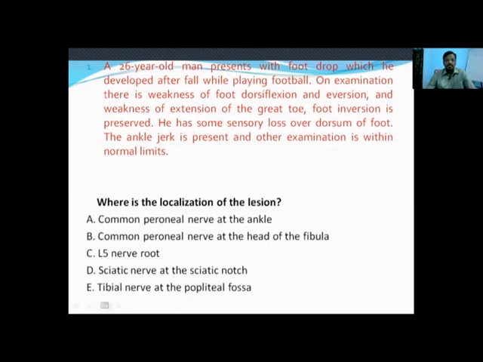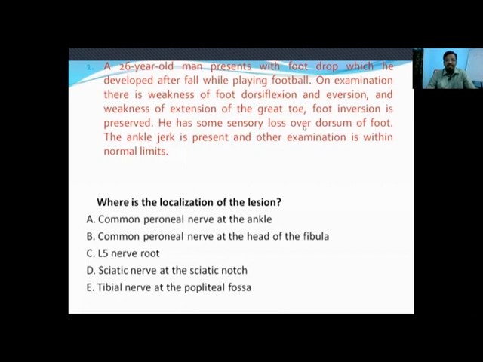Okay. How should we analyze this question? It is a young male who presented with foot drop. Foot drop means he is unable to lift his foot, that is, difficulty in lifting the foot. That is nothing but dorsiflexion of the foot. On examination, there is weakness of foot dorsiflexion and eversion. This weakness of foot dorsiflexion and eversion is predominantly by the tibialis anterior muscle. The tibialis anterior muscle is predominantly supplied by the deep peroneal nerve, which is part of the common peroneal nerve.